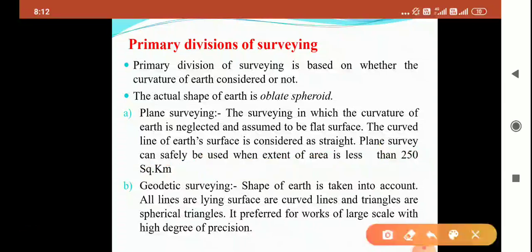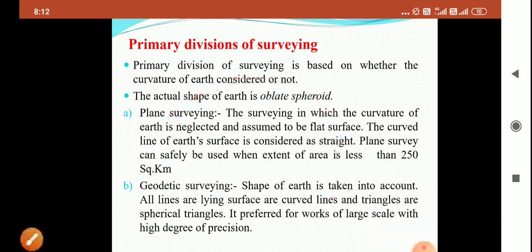Second, what is geodetic survey? If this is my curved surface, on this curved surface two points are located, and these two points are far away, so that the curvature of earth is considered. So this type of survey is known as geodetic survey.